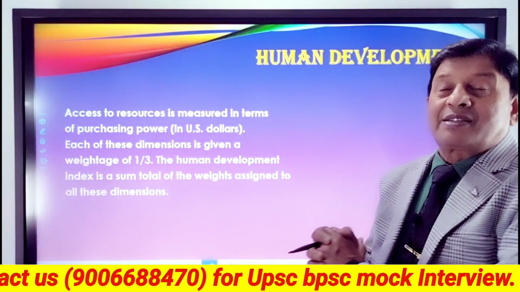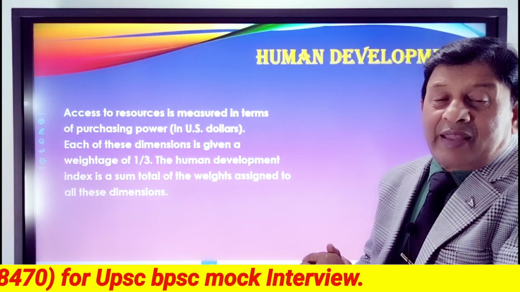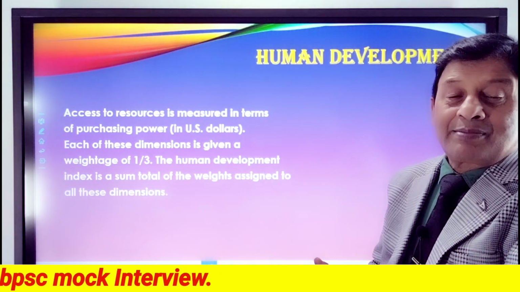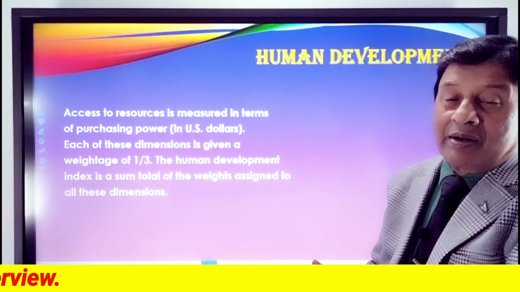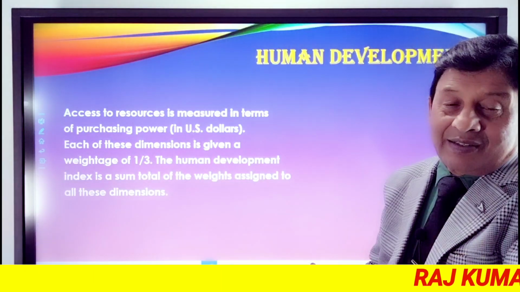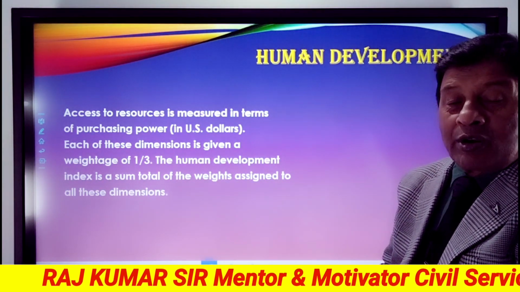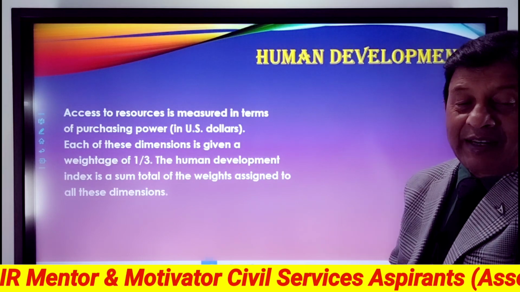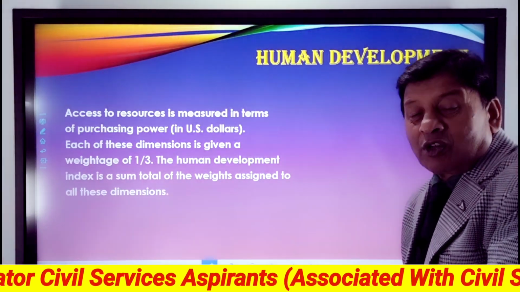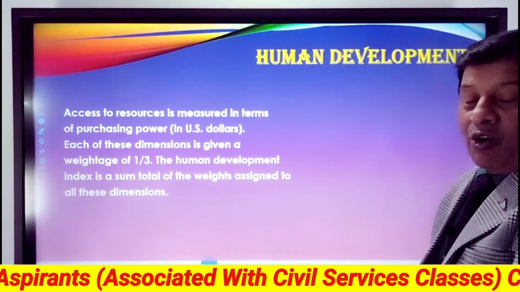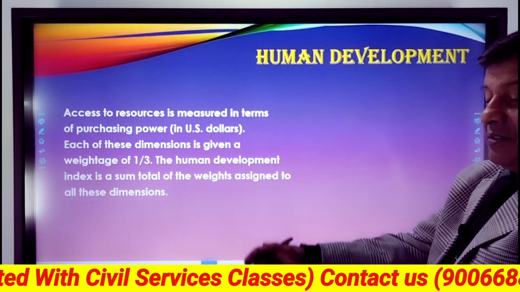Access to resources, how is it measured? Access to resources is measured in terms of purchasing power in US dollars. Each of these dimensions is given a weightage of 1/3. The Human Development Index is a sum total of the weights assigned to all these dimensions.